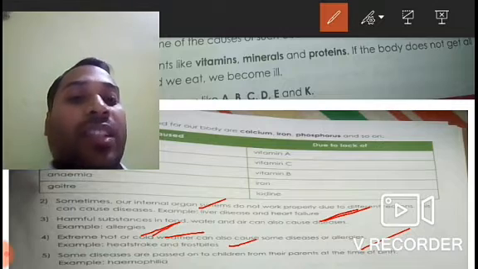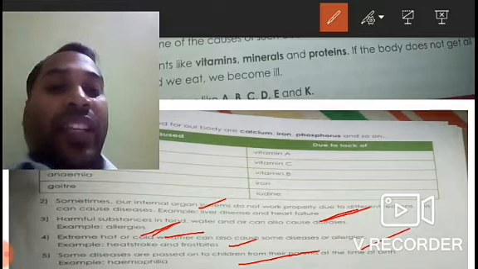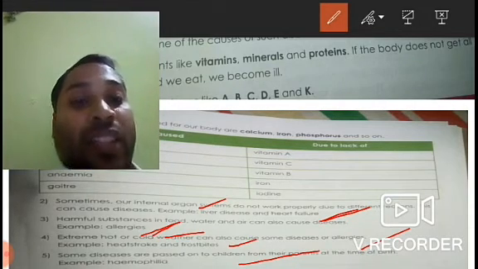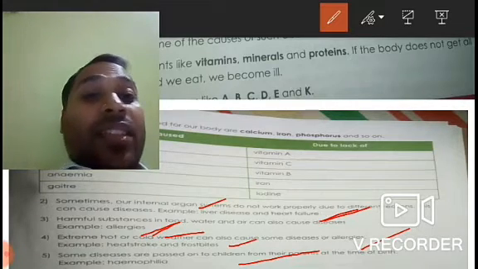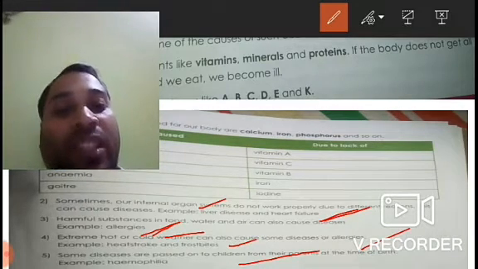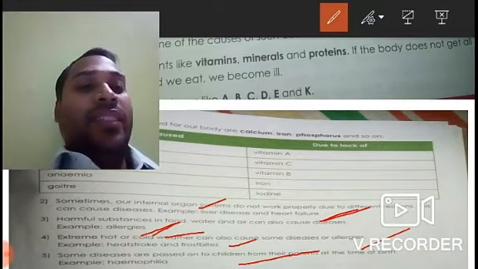Then some diseases are passed on to children from their parents at the time of birth, for example, hemophilia. So there are certain diseases which are genetic, caused because of inherent characteristics from the parents. These are called genetic diseases. The example given is hemophilia, which is a genetic disease.